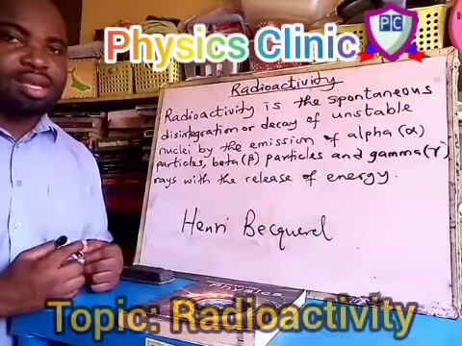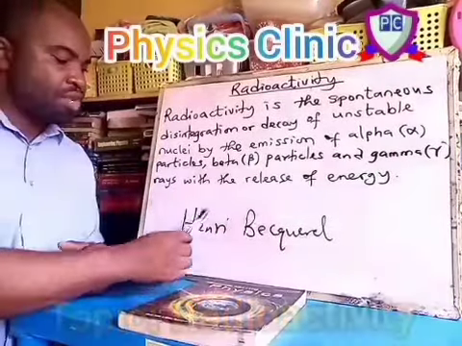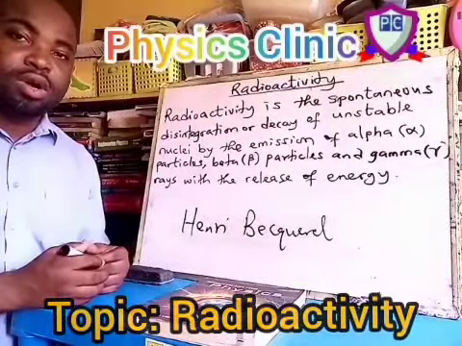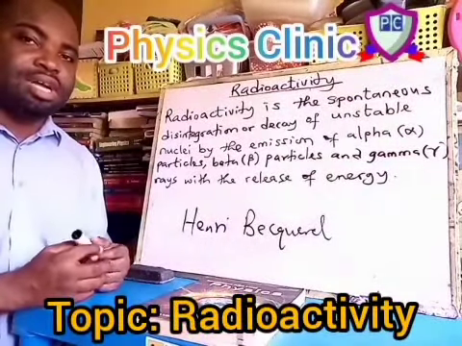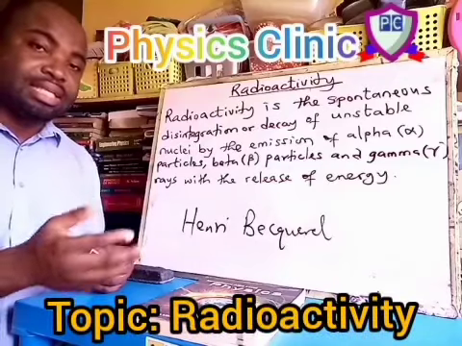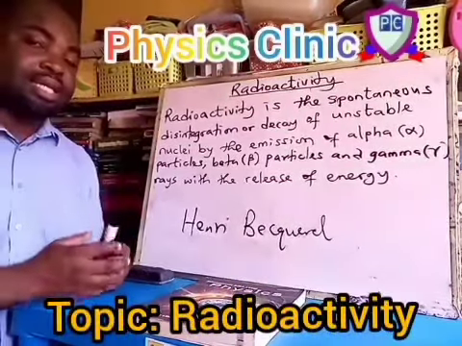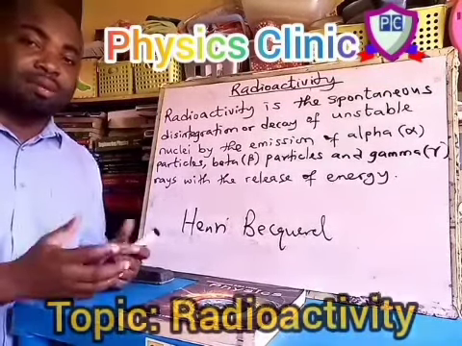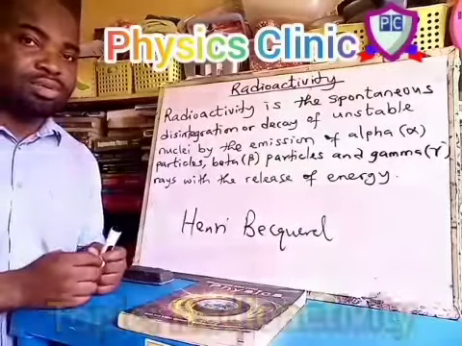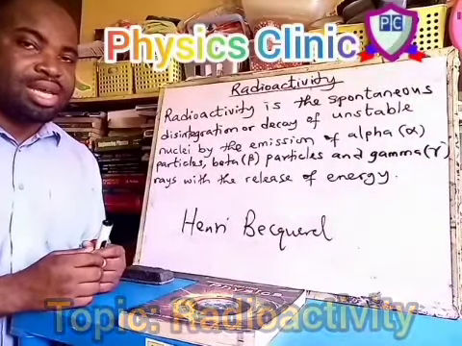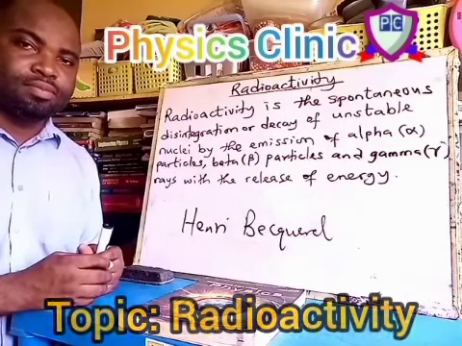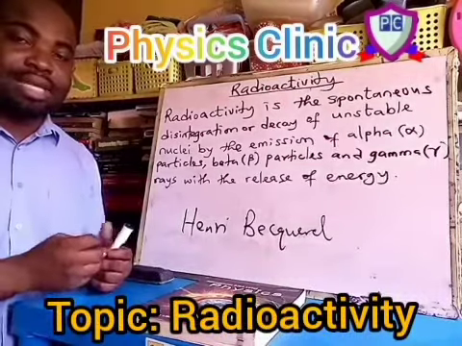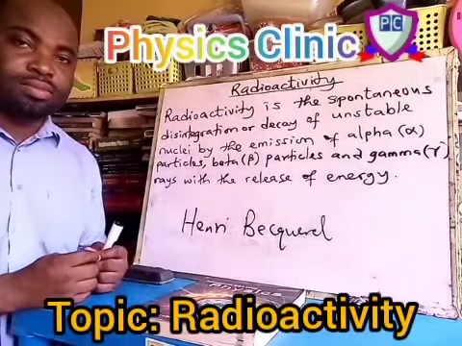In 1896, a French scientist called Henri Becquerel discovered radioactivity when he placed a uranium salt called pitchblende on a photographic plate wrapped with paper and placed inside his drawer. The next day, on developing the photographic plate, he discovered that it had become blackened without exposing it to sunlight. So he was wondering where the light that blackened the photographic plate came from. Further investigation shows that the light that blackened the paper came from the uranium salt.